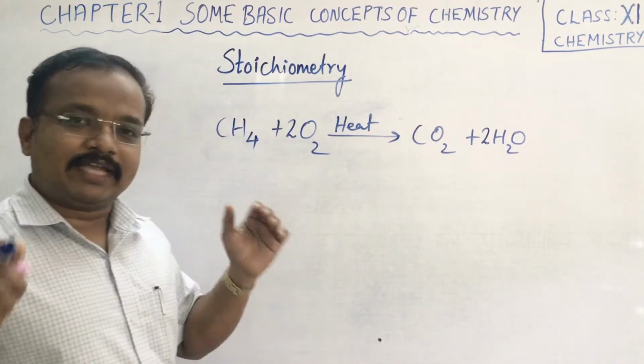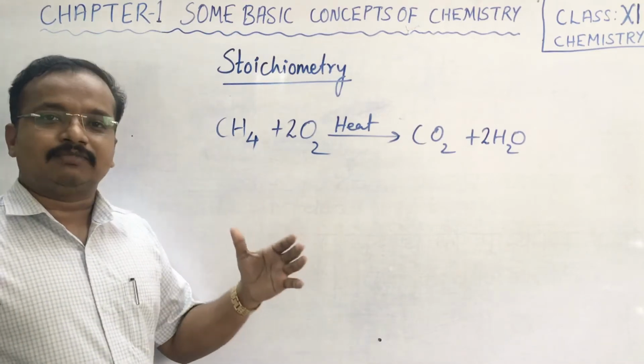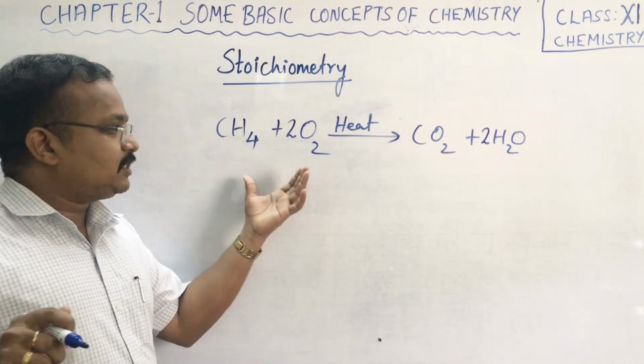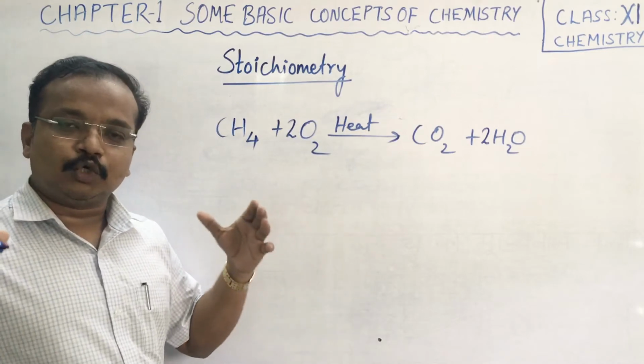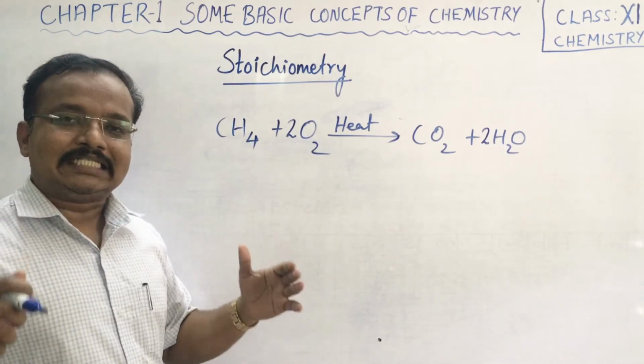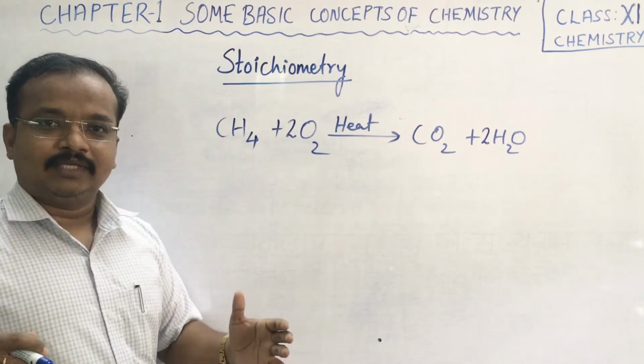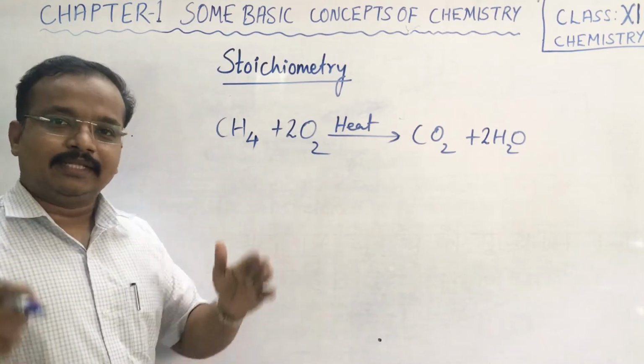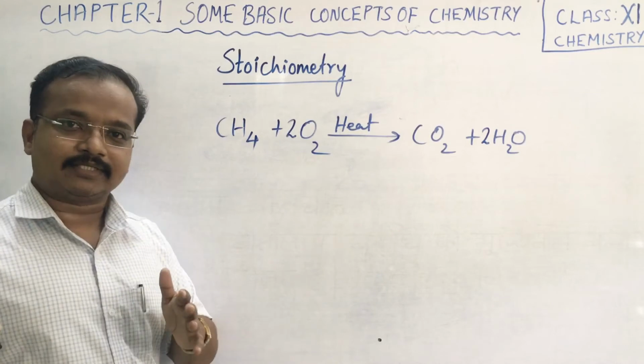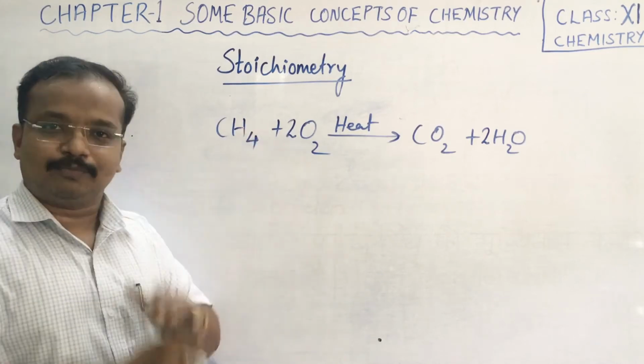Now in terms of chemistry, we can say this follows stoichiometry. What does stoichiometry mean? Equivalence should be there. In a classroom, if there are 20 boys and 20 girls, we can say that is stoichiometric.